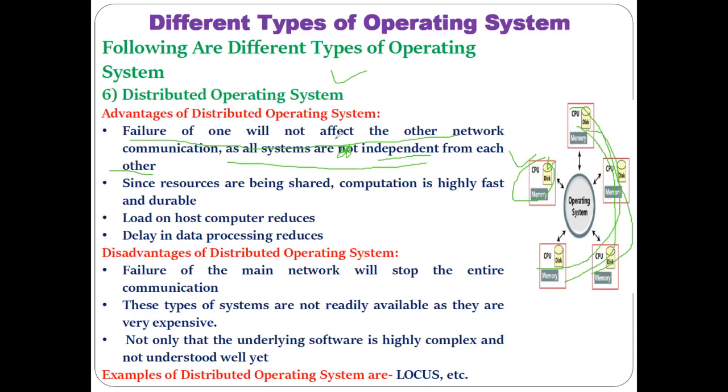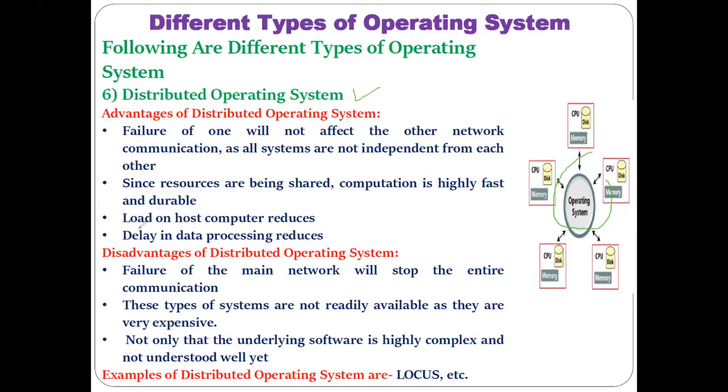Understood? So failure of one will not affect the other network computers, as all systems are independent from each other. Okay. Then the next advantage we have: since resources are being shared, computation is highly fast and durable. Using these operating system resources, one of the important resources that is shared is the operating system. Understood? And that is the reason the computation or processing is fast if you utilize the distributed operating system.